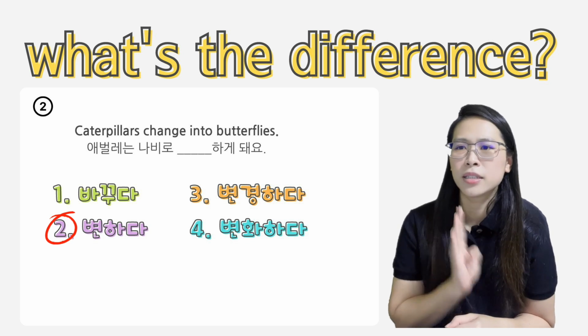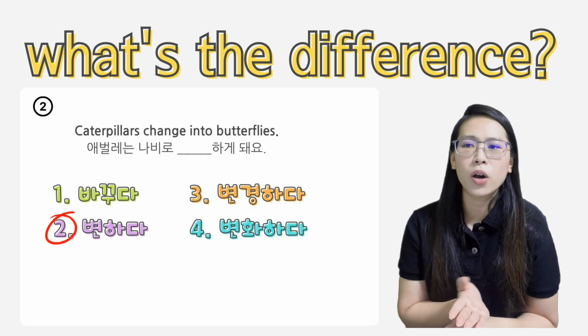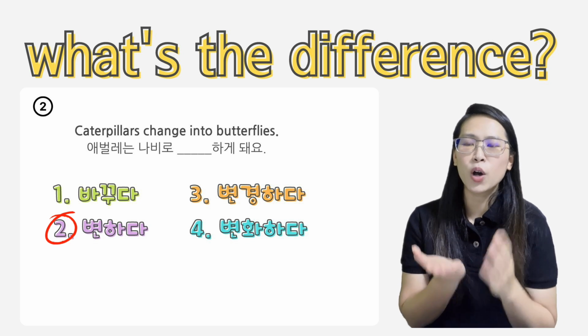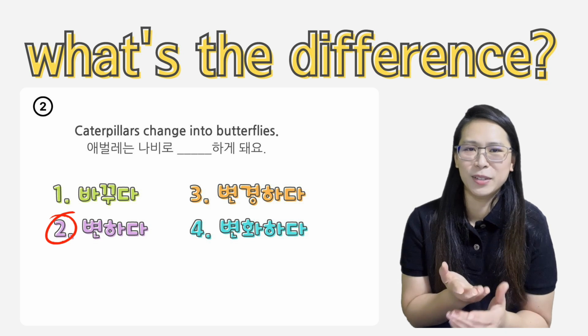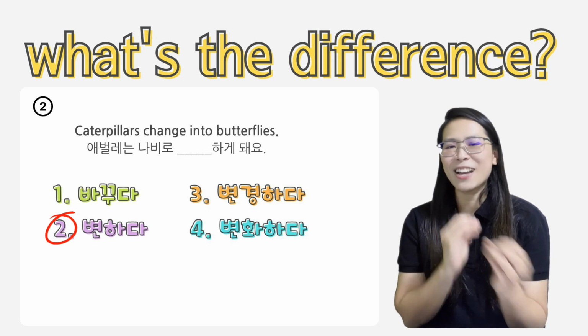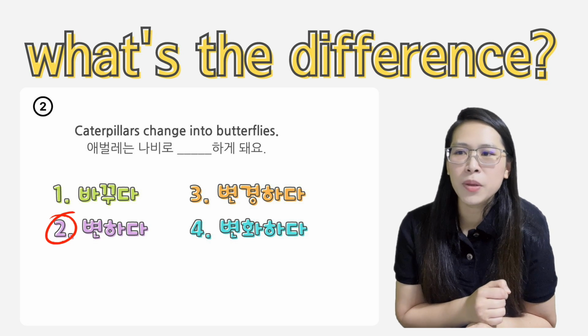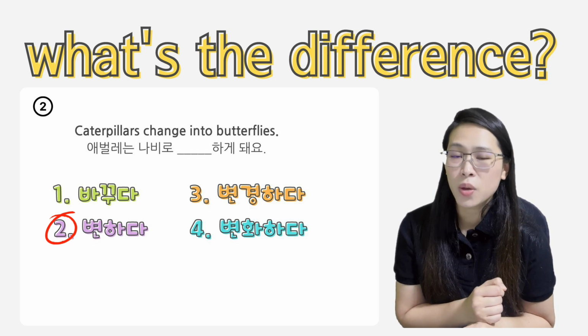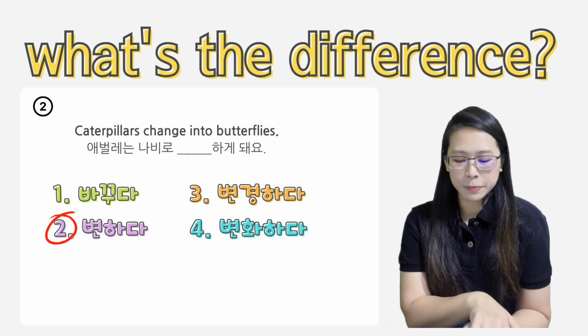Why? Why is number 4 변화하게 돼요? 안 돼요. Because 변화하다 is really a passive verb, and 하게 되어 also is a passive, right? It becomes, so therefore it clashes, okay? 그래서 애벌레는 나비로 변하게 돼요. It will change into butterflies.